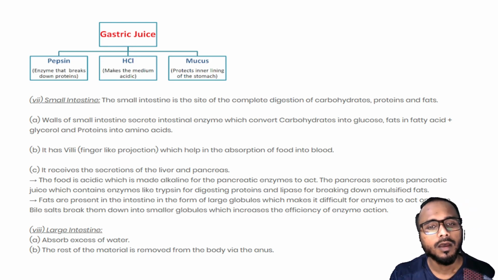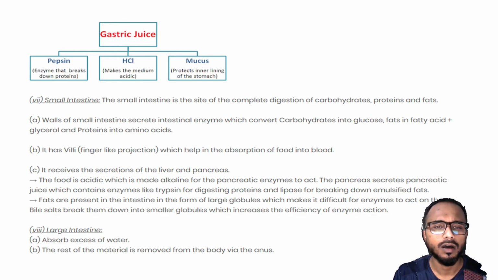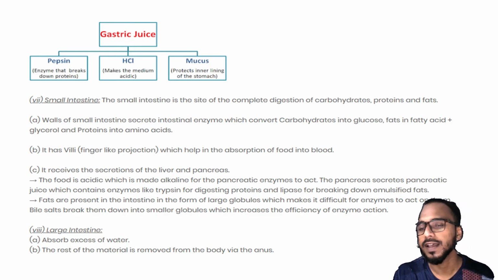Okay, understood? So in the small intestine, the liver and the gallbladder send bile juice, and the pancreas sends pancreatic juice for the complete digestion of food. The pancreas secretes pancreatic juice which contains enzymes like trypsin for digesting proteins and lipase for breaking down emulsified fats. Fats are present in the intestine in the form of large globules which make it difficult for enzymes to act on them. Bile salts break them down into smaller globules which increase the efficiency of enzyme action.